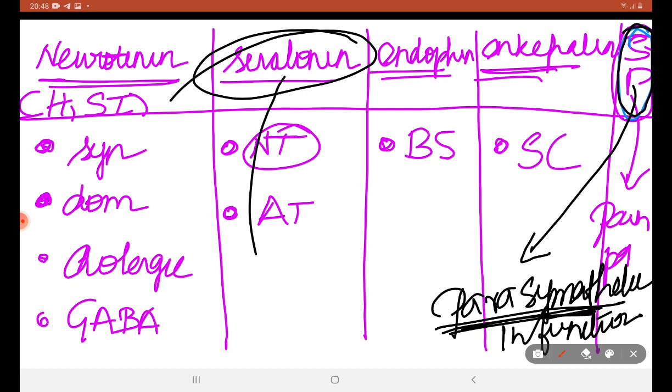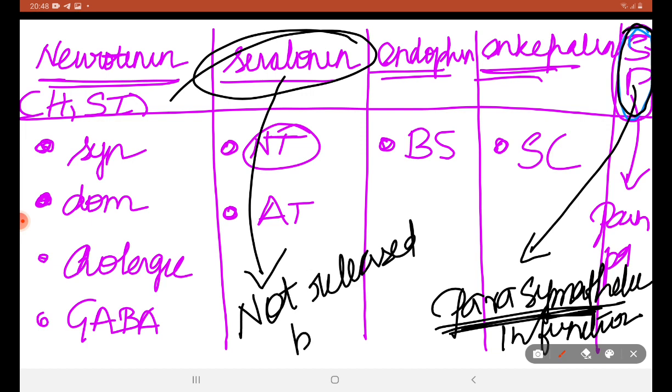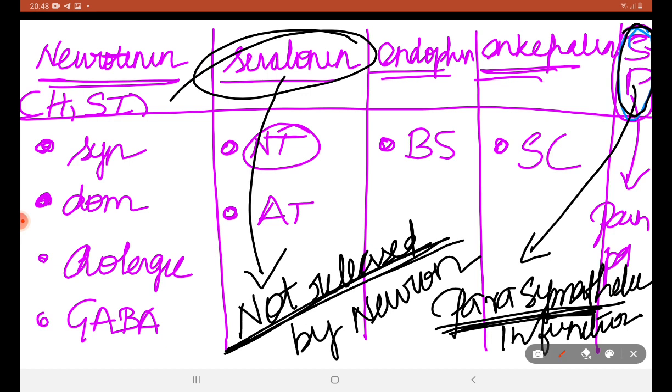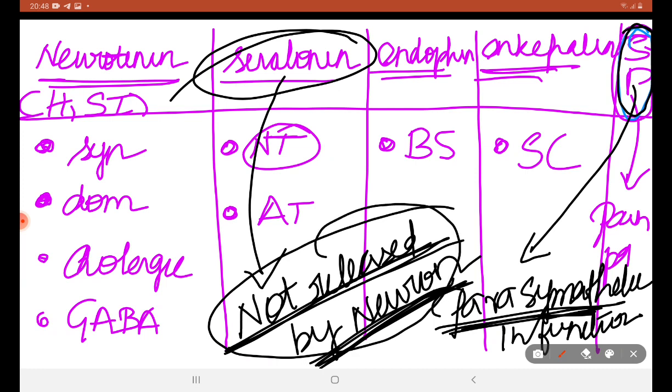Serotonin is sympathetic, but it is not released by neuron. It is produced by midline and hypothalamus. Okay, it is not released by neuron.